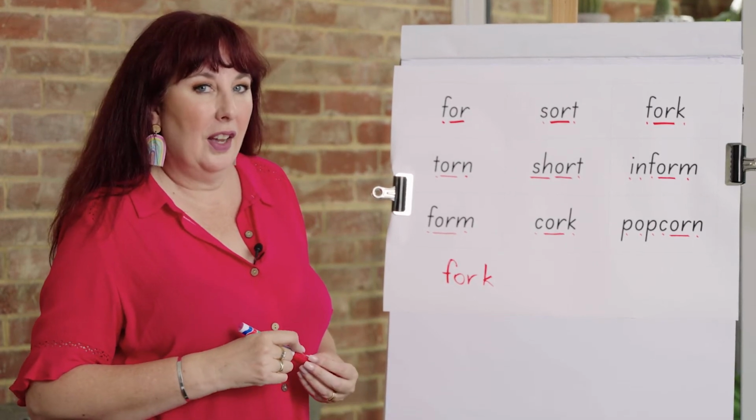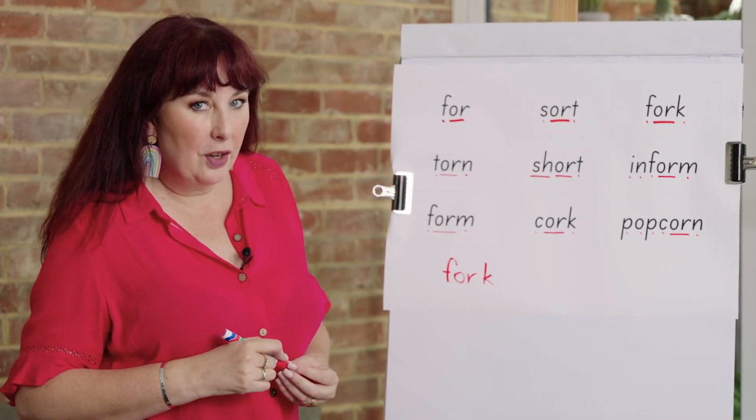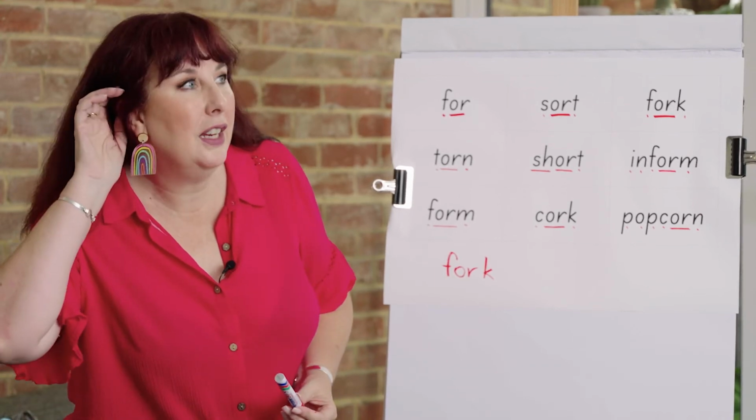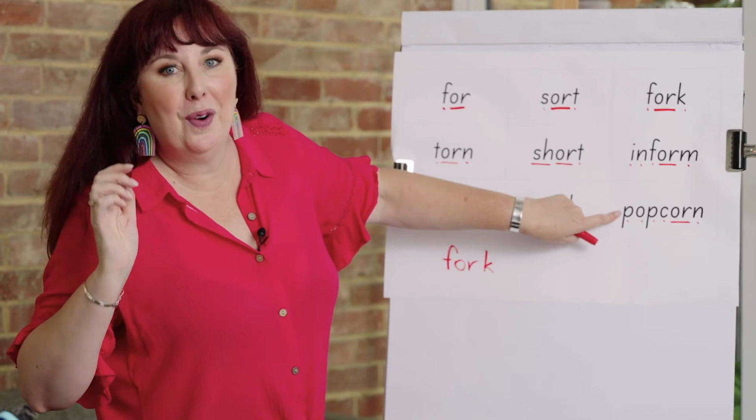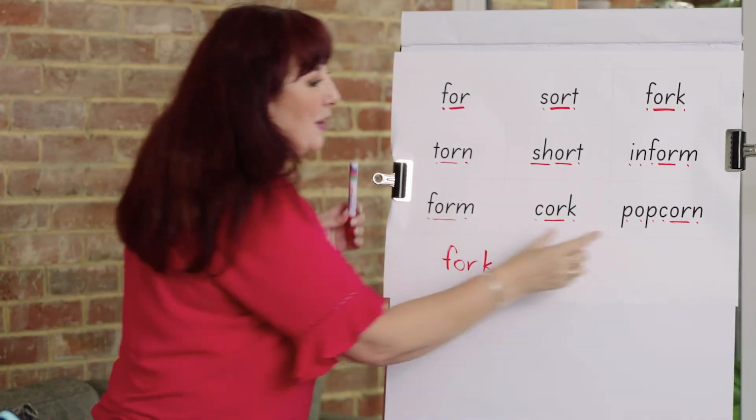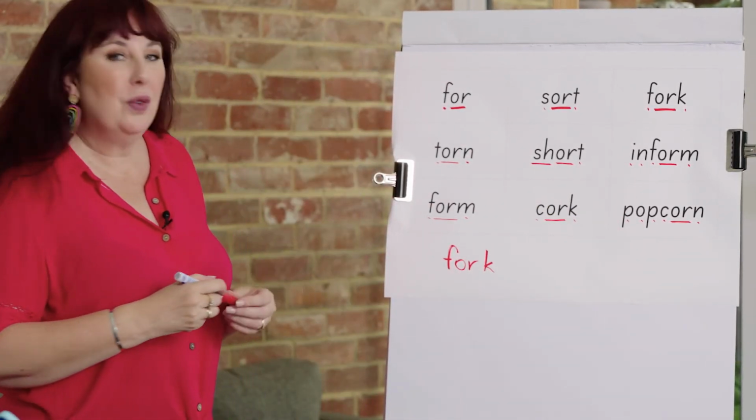I can see another word up here. This is something I like to eat when I go to the movies. Can you find the word? Call it out. Let me hear you. What was the word? Bottom row. Popcorn. And then it all gets stuck in your teeth. Popcorn. Yummo. Great.